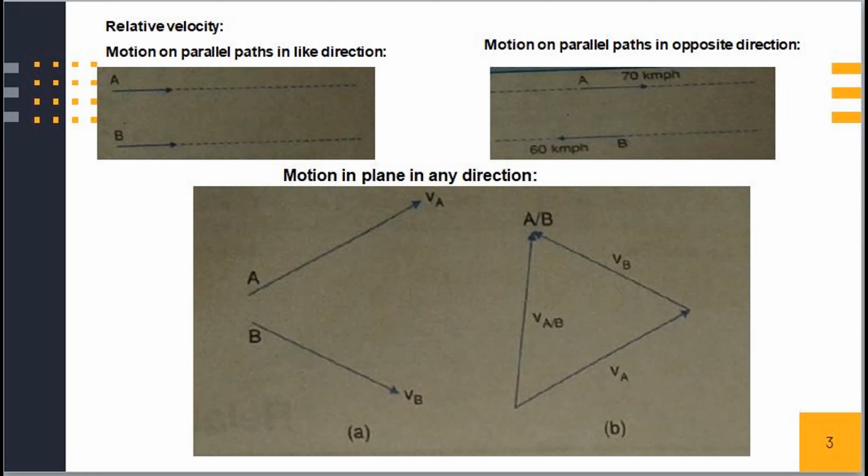Motion in a plane in any direction. In this figure, let A and B be two bodies moving in a plane but in different directions as shown in the figure. A has a velocity of Va meter per second and B has a velocity of Vb in the directions as shown in figure A. In this case also, the relative velocity of A with respect to B will be the vector difference as shown in figure B.